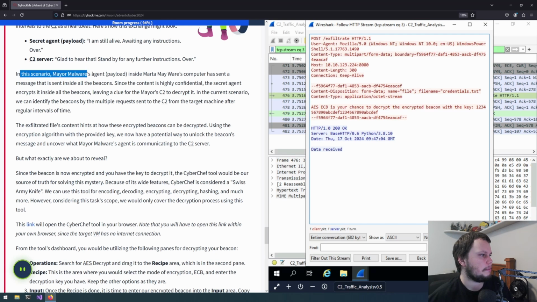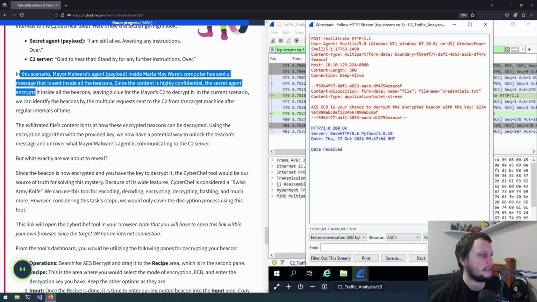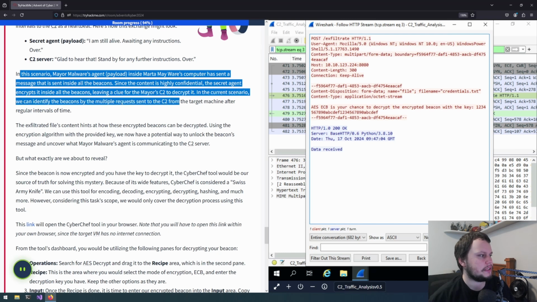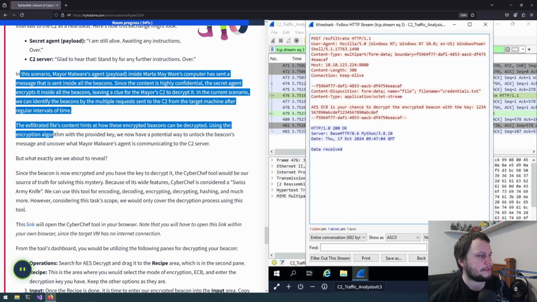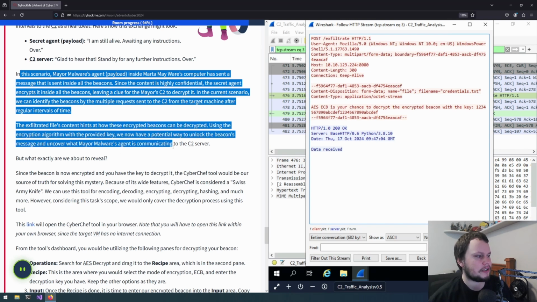In this scenario, Maya Malware's agent is inside Marta Mayware's computer, and has sent a message that is sent inside all the beacons. Since the content is highly confidential, the secret agent encrypts it inside all the beacons, leaving a clue for the Maya C2 to decrypt it. In the current scenario, we can identify the beacons by the multiple requests sent to the C2 from the target machine after regular intervals of time. The exfiltrated file's content hints at how these encrypted beacons can be decrypted. Using the encryption algorithm with the key provided, we now have a potential way to unlock the beacon's message and uncover what Maya Malware's agent is communicating to the C2 server.